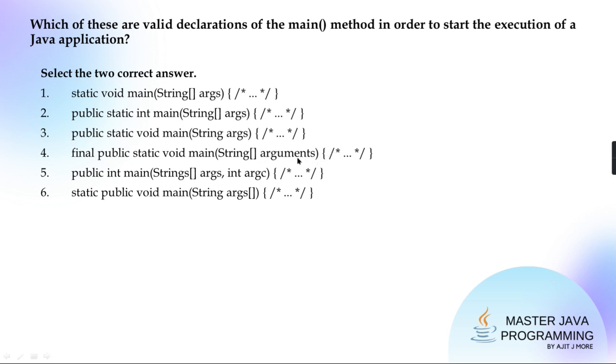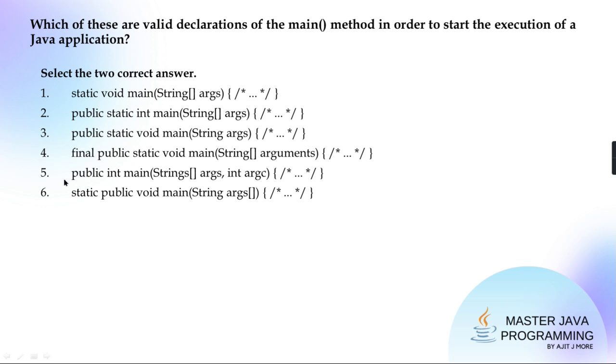And arguments is just the name of the parameter. It's up to you, what you want. Getting? So this is 100% valid, and final is also valid. But now you may have a question. What do you mean by that final? Don't worry, I'll come to it. Okay? But at this moment, remember, to main even the final word is also allowed. Right or no, guys? So fourth is valid.